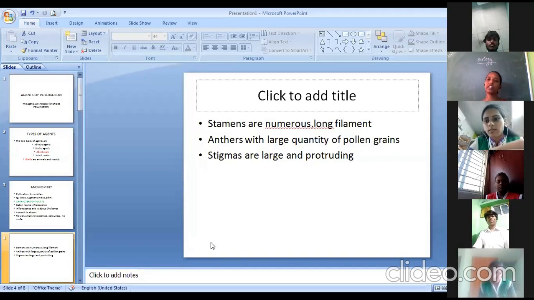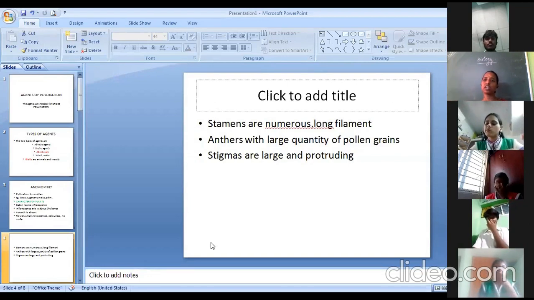And very important, as more pollen grains are produced, the female part, that is the stigma, the gynoecium of the flower, also shows some modification, like the stigmas are large, protruding and highly branched. So the stigma will be protruding outside, so that whenever the pollen grains are going by the air, they can be easily caught by the stigmas. So stigmas are large and protruding.